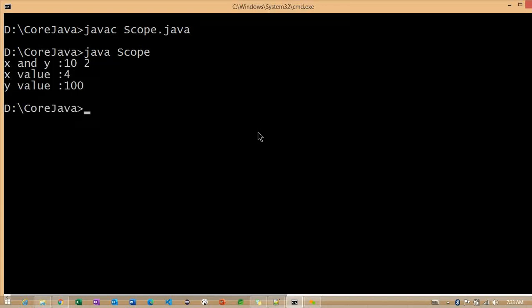Java scope 10, 2, 4 and 100 here. Getting the point. So these are the values we are going to get, and this is very important, the scope variable information.